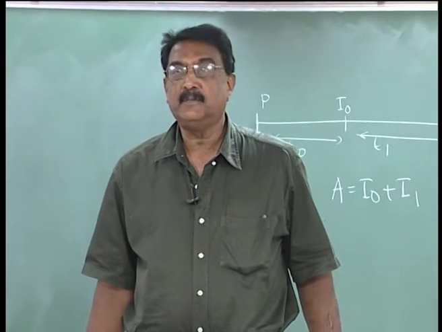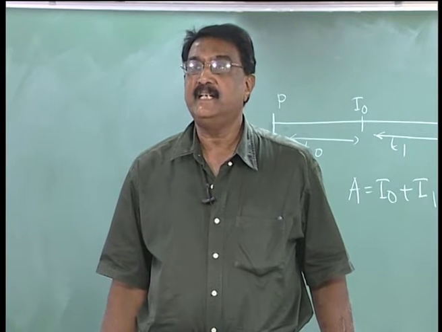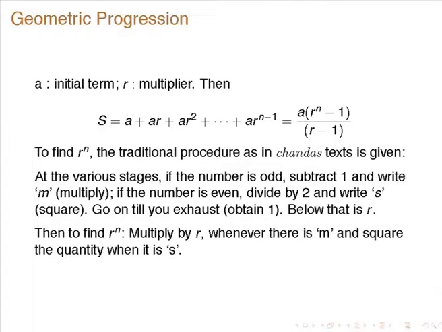To find r to the power of n, the traditional procedure as in Chandra's text is given. What is stated in the commentary is: at the various stages, if the number is odd, subtract 1 and write m; if the number is even, divide by 2 and write s. Go on till you exhaust, obtain 1, below that is r, and then to find r to the power of n, multiply by r whenever there is m and square the quantity when it is s.